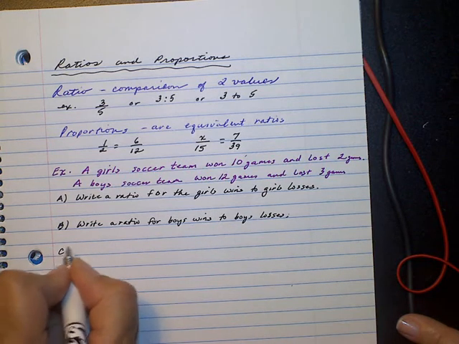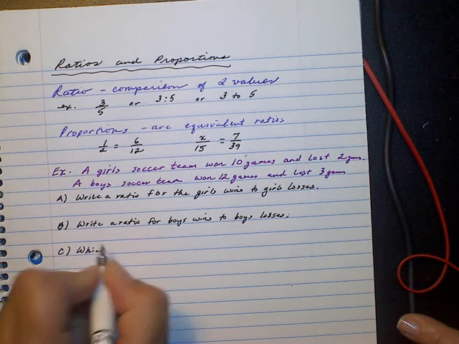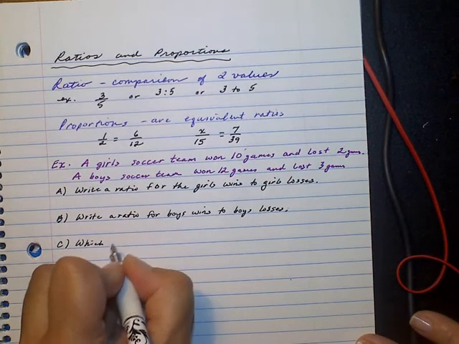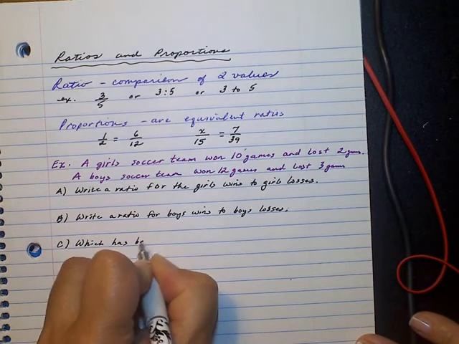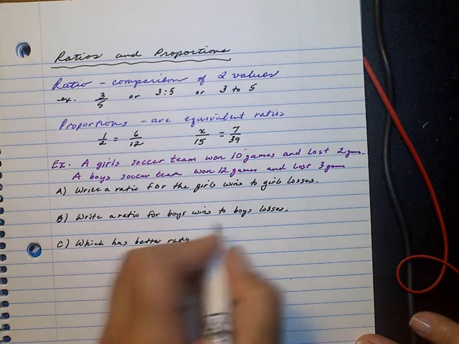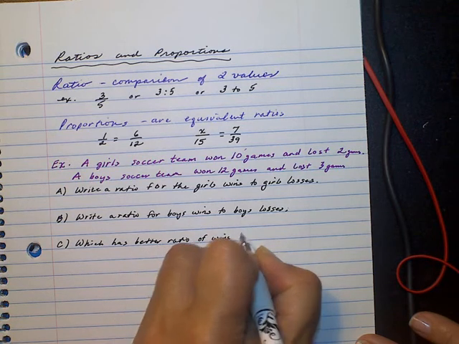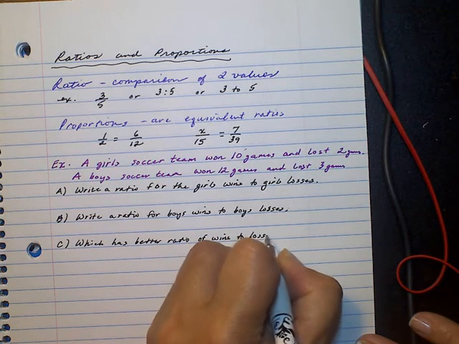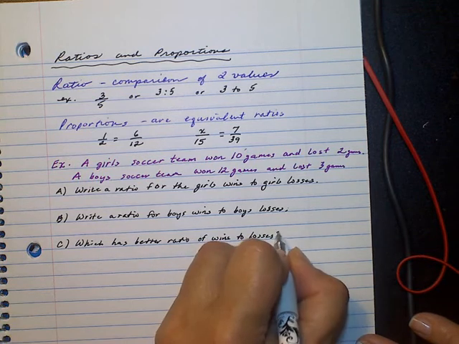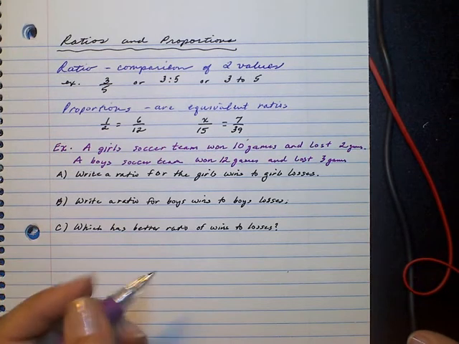And the last one is going to be which has a better ratio of wins to losses. Okay, so let's go back and do part A and part B, and then we can answer C.